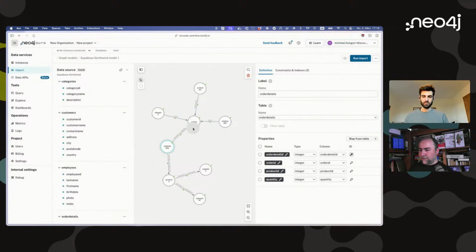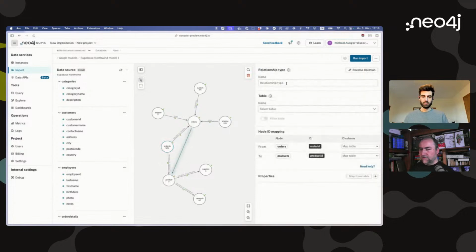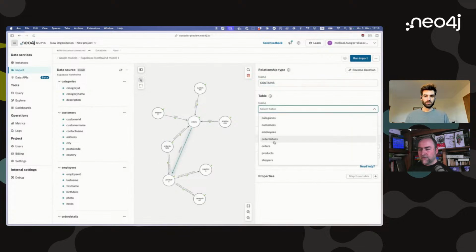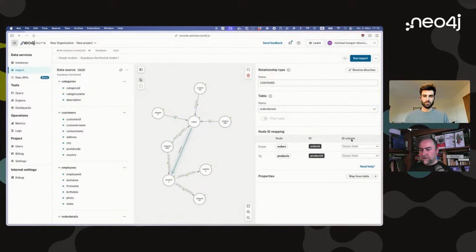So for instance, if you say order contains here as a relationship type, and we put in order details as the table here, then we can say our mapping is we map from order ID in the orders table to product ID in the product table, and then we can map the quantity and order detail ID as extra properties on the relationship itself, right?